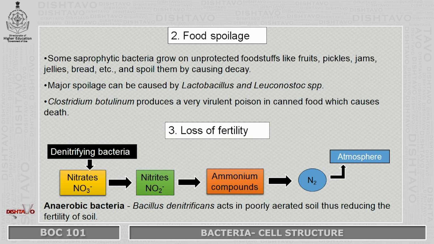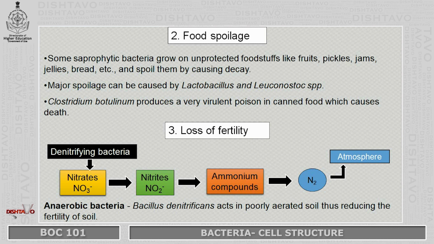We have learned before that a group of bacteria increases the fertility of the soil. We also have a certain group of bacteria which causes loss of fertility of the soil. These bacteria are termed denitrifying bacteria. These denitrifying bacteria are anaerobic. They don't require oxygen to grow.